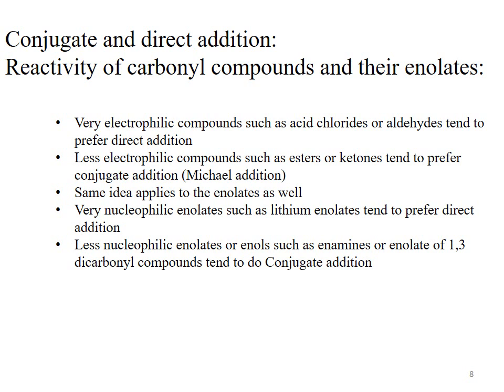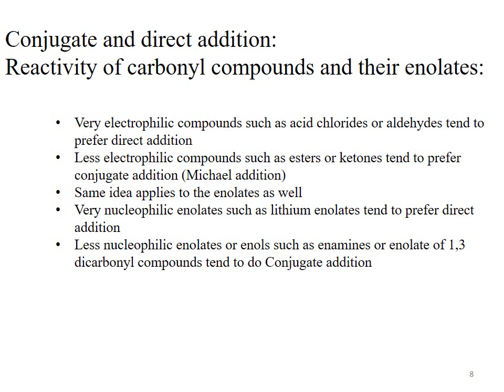But if our substrate is an alpha beta unsaturated ester or alpha beta unsaturated ketone, then the nucleophilic attack will occur at the beta carbon rather than the carbonyl carbon, because ketones and esters are less electrophilic than acid chloride and aldehyde.